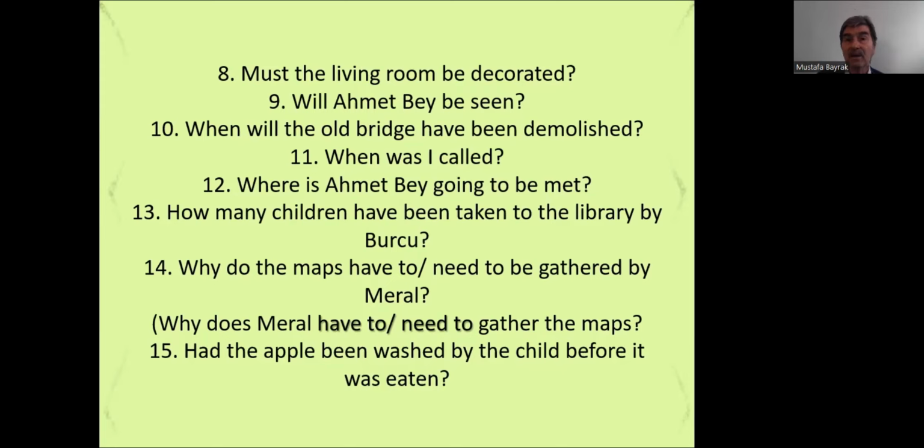But passive, will Ahmet Bey be seen? Will I see Ahmet Bey? Active. When will the old bridge have been demolished? When will the old bridge have been demolished by you, for example? Or in active voice, when will you have demolished the old bridge?